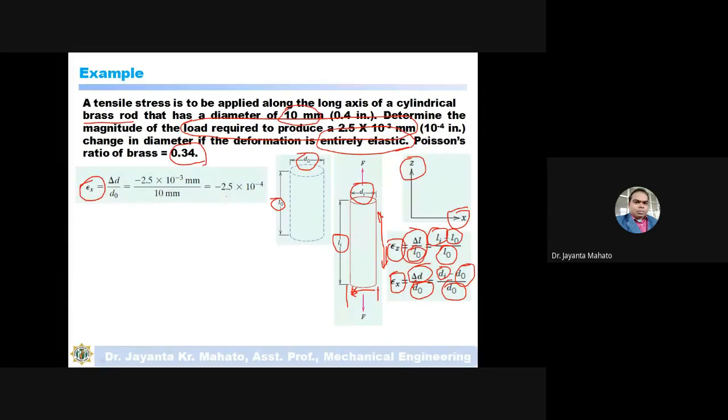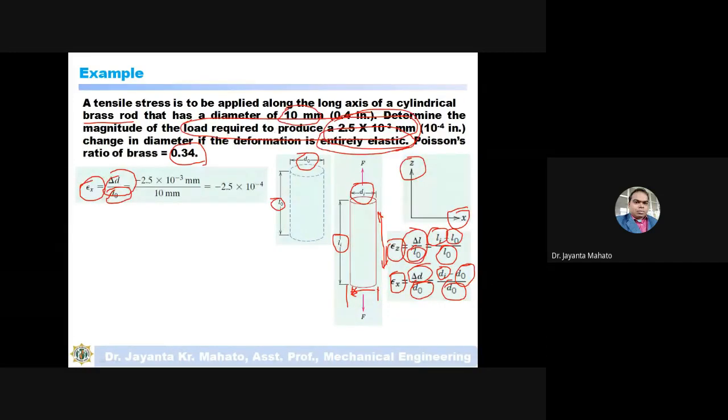So epsilon x is delta d divided by d naught. This is 2.5 into 10 to the power minus 3, which is the actual reduction, divided by d naught, the original diameter, that is 10 mm.